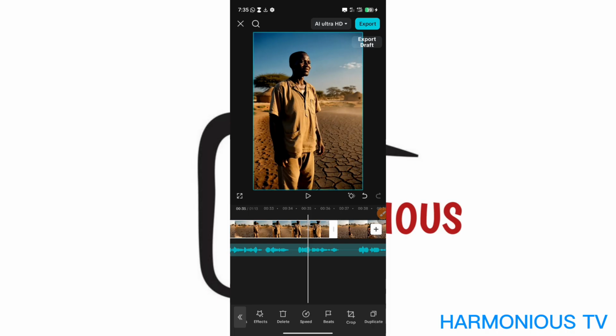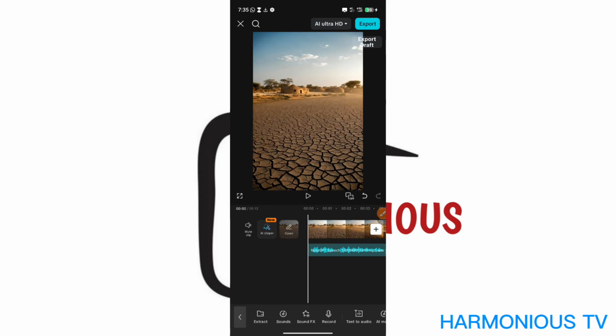I don't know, I'm not seeing the background tool here. There should be a background. Yeah, this is okay. So if you want to add the background, you click to add background.